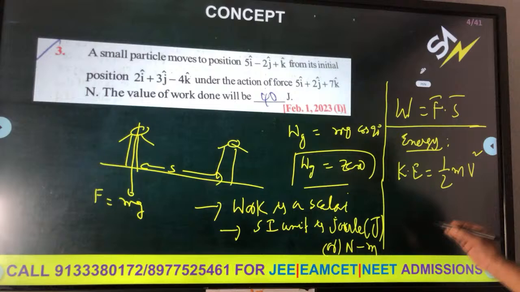Now I am going to do problems with these few basics. So kinetic energy, one more formula is there, that is p square by 2m. Kinetic energy is generally half m v square. One more formula is in terms of momentum. Typically some problems are asked in competitive examinations. Kinetic energy is also given by p square by 2m, P is momentum and m is mass. So based on all these concepts, we are going to do some numericals today.